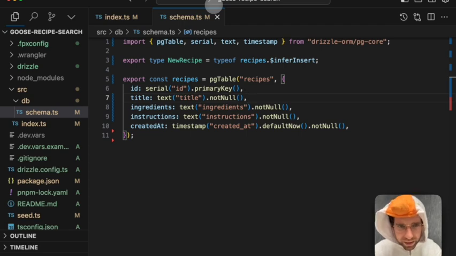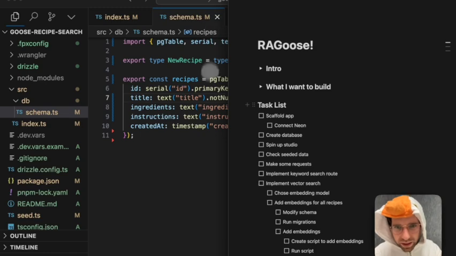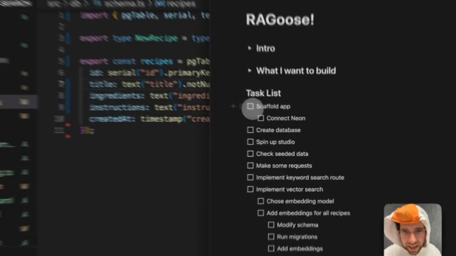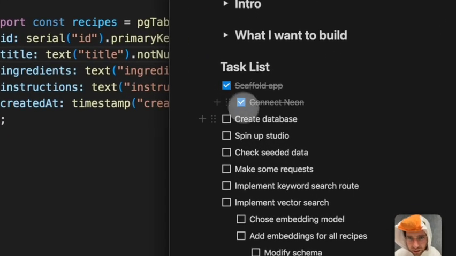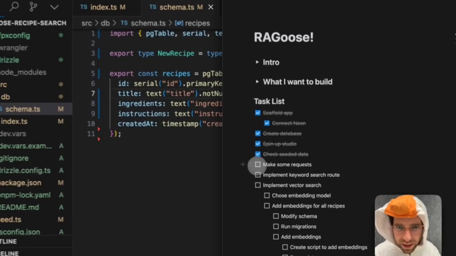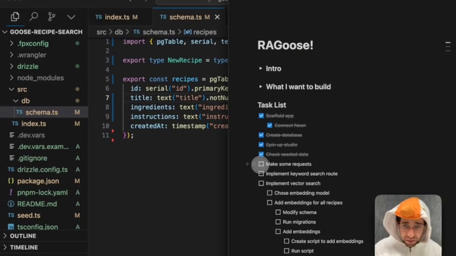Okay, so I'm going to check in on my to-do list. It's been a long time since I did that. So what did we do? We scaffolded the app. We connected it to Neon. We created a database, we spun up our studio, we checked our seeded data. Wow, we've done so much stuff. It's been a really long time. I've had a lot of fun. I hope you have too. You probably haven't, but it's okay.